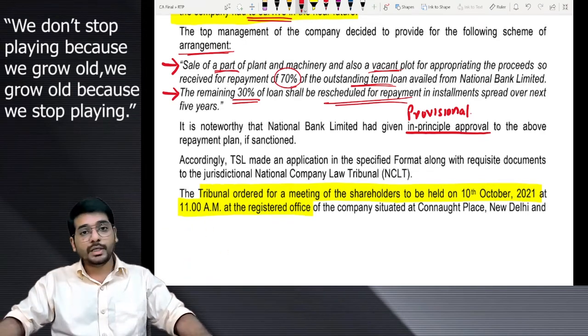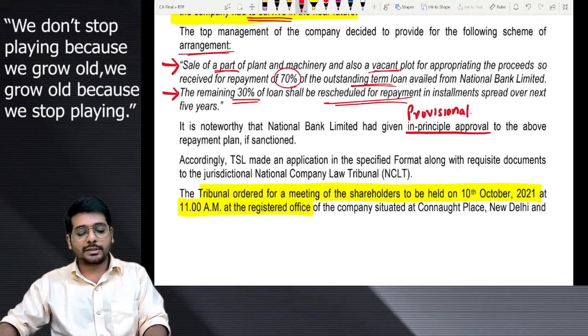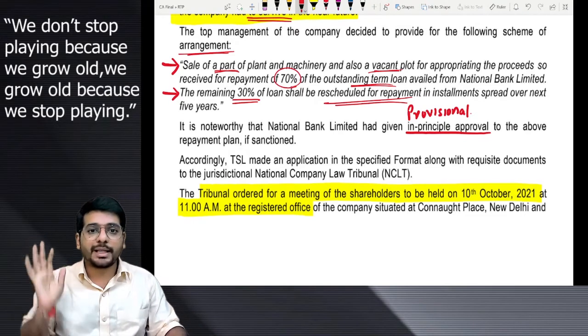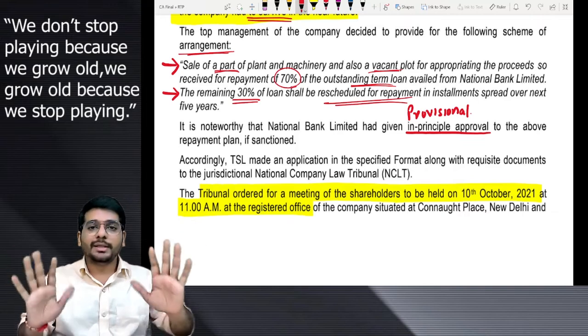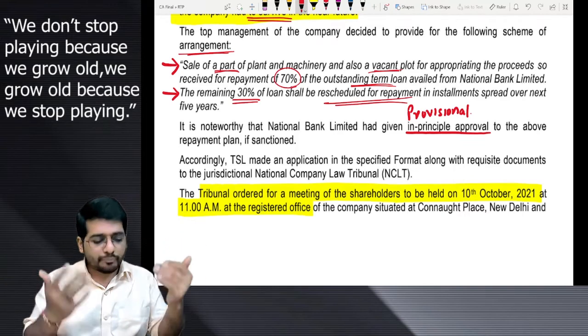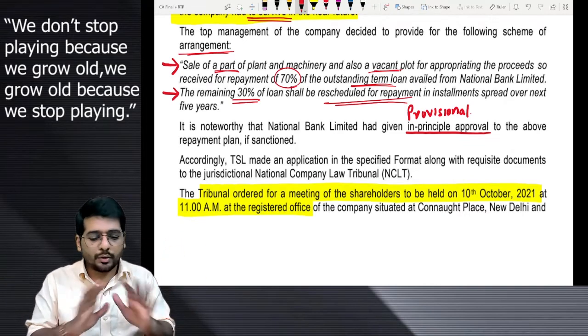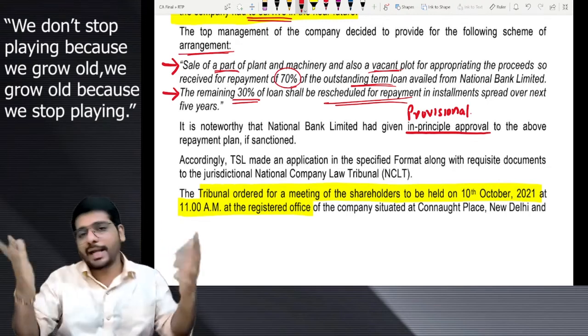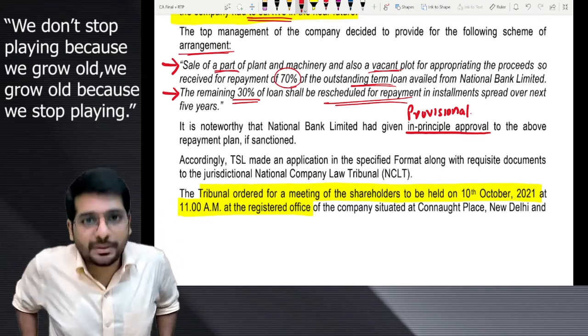Okay. It is noteworthy that National Bank Limited has given an in principle approval. In principle, in very simple language, means provisional approval. National Bank Limited has said, okay, whatever is the scheme, as of now, it sounds good. Give us the details, we will verify and get back to you. So this is an in principle approval.